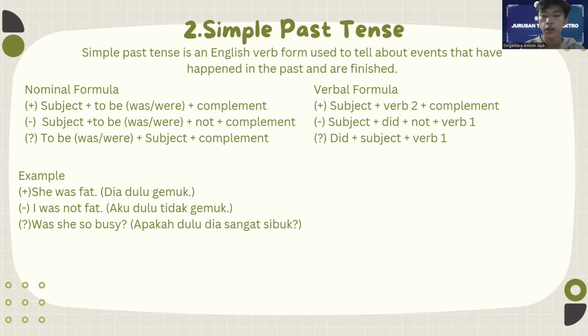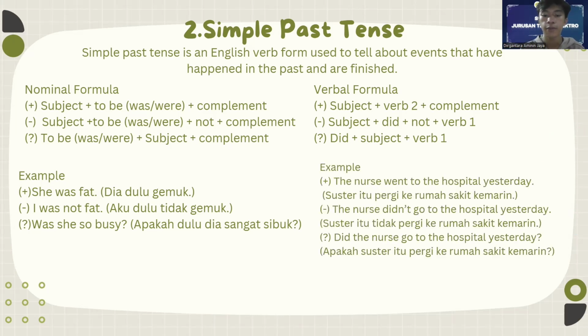Okay, next, verbal formula. The positive formula is subject plus verb 2 plus complement, and the negative formula is subject plus did plus not plus verb 1, and the interrogative is did plus subject plus verb 1.